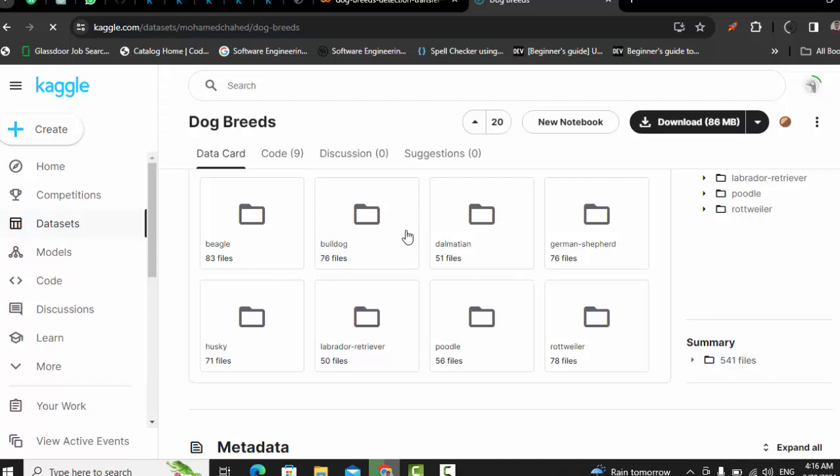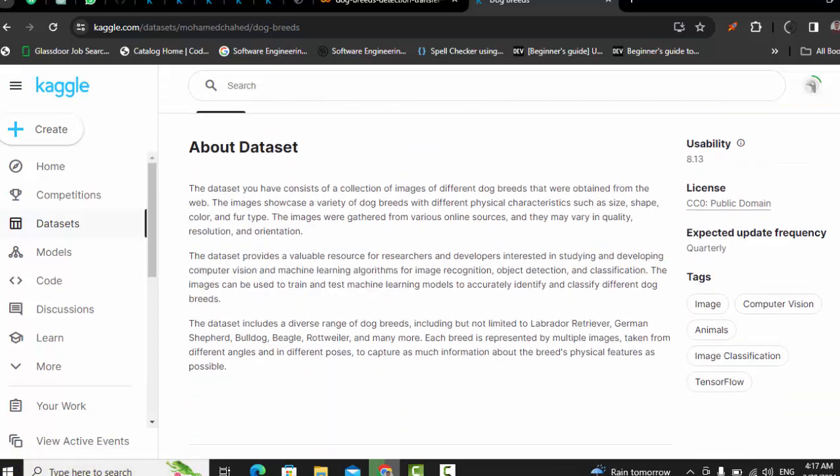So the shape and structure of the dataset is something like this: we have a total of 8 classes, and within each class we have different images of dogs, right? And each image has 224 width and 224 height. We will discuss that in a notebook. But yeah, this is the dataset.